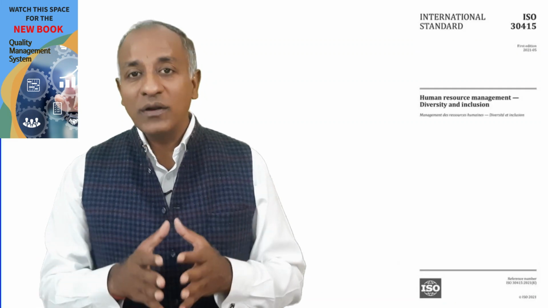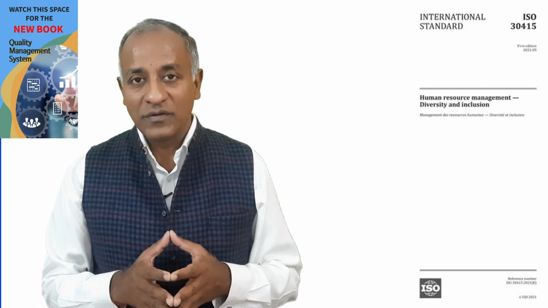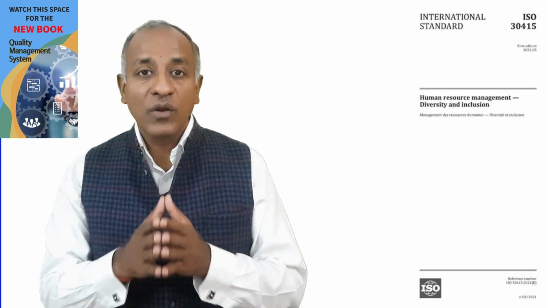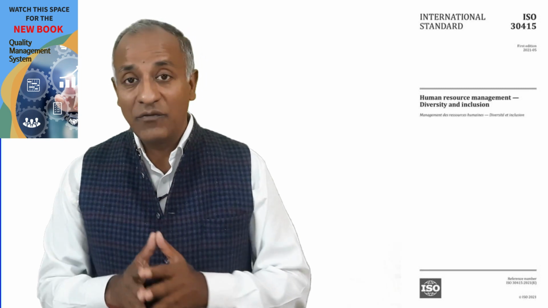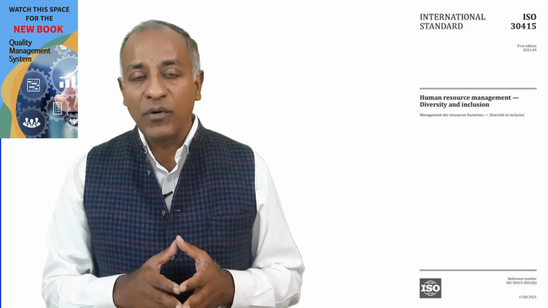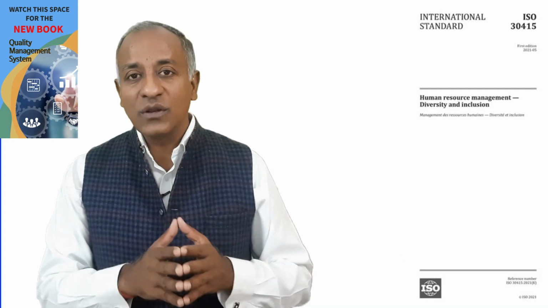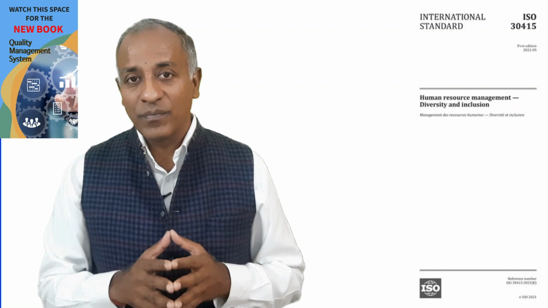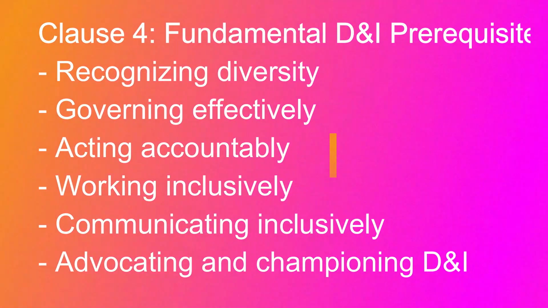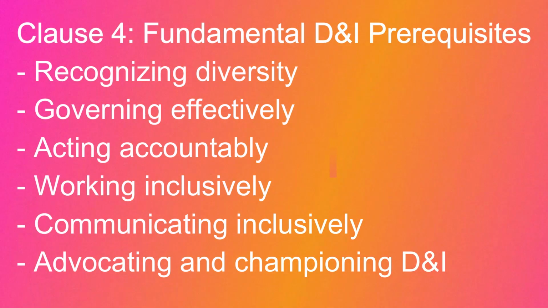If we talk about ISO 30415, there are clauses from clause number 4 to clause number 11 which talk about different things about this particular standard. So now I am going to talk about all those clauses one by one in brief, starting from clause number 4, which is talking primarily about fundamental diversity, equity and inclusion prerequisites.